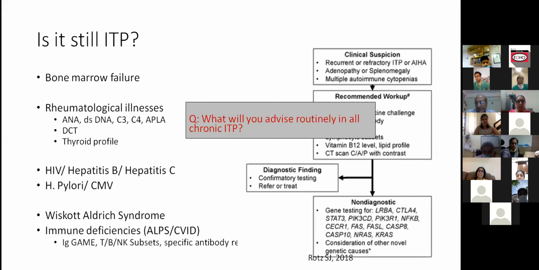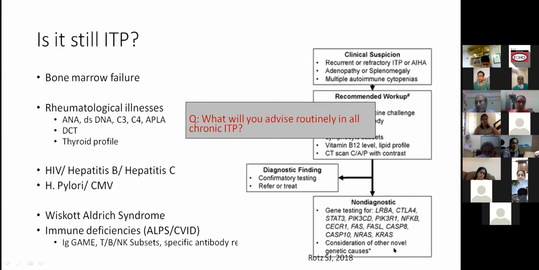So Neeta, because you have asked what more investigations, one thing which I didn't find listed here is myelodysplastic syndrome. So if you have any, even subtle changes in the megakaryocytes, because sometimes when we just look at the marrow and see megakaryocytes, we are so thrilled that we just stop at that and label it as ITP and get out of it. But I have seen cases where my juniors have said, Madam, megakaryocytes are adequate and we need not worry.